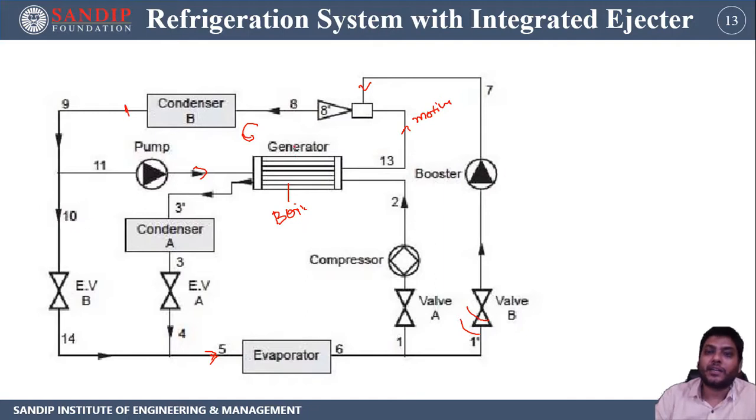Here the generator usually uses fossil fuels, or a solar system through which heat is given to the generator. But over here we are using a compressor. A part of the refrigerant or steam goes through a valve, which we can use to control it, and is passed to the compressor so that its pressure and temperature become very high. That high temperature vapor is utilized to heat the motive steam, so there is no separate energy supplied to the generator.